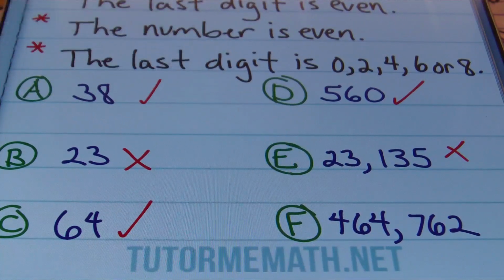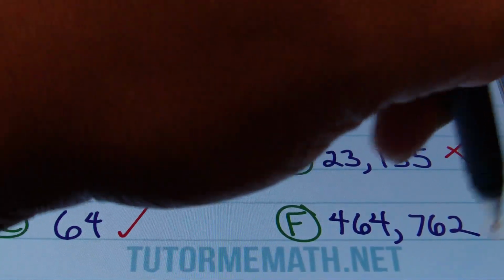Then I have F. This is 464,762. Is this divisible by 2, ladies and gentlemen? Is it? Well, is it? Yes, it is. There you go.